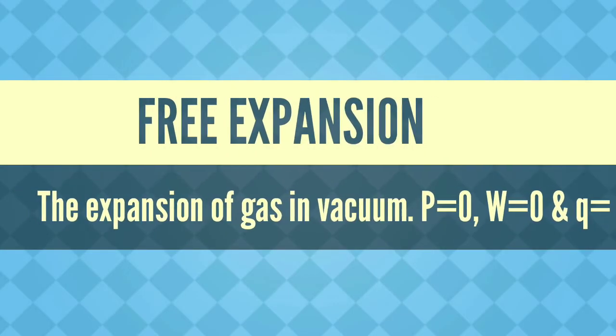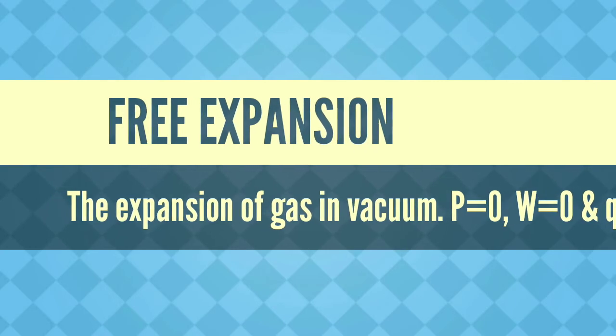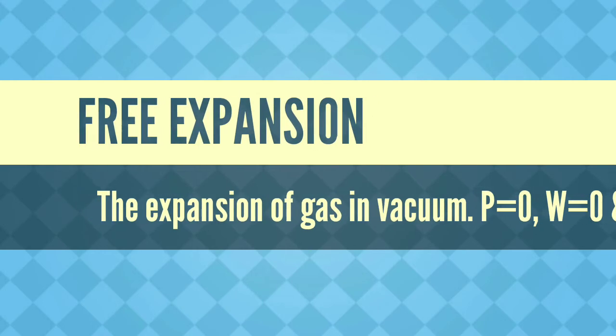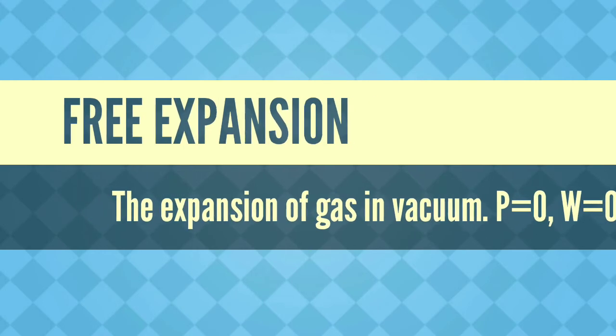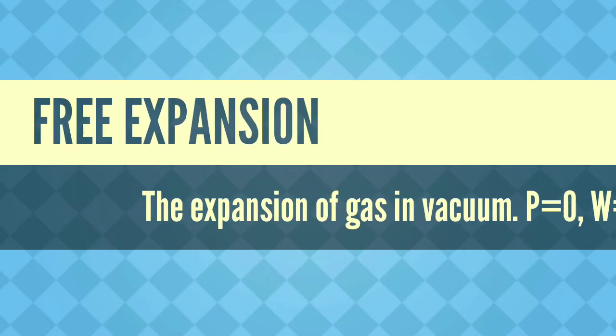Next term is free expansion. Expansion of a gas in vacuum is called a free expansion. Here, the pressure P is equal to 0 in vacuum. So, the work done W is equal to 0 and Q and delta U are also 0.